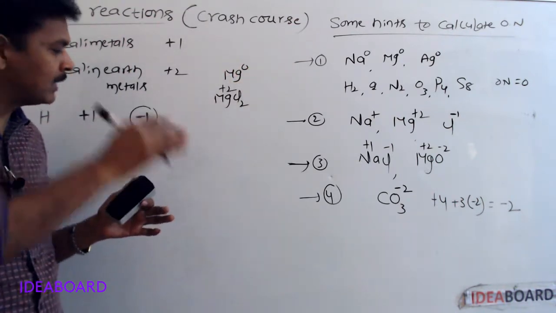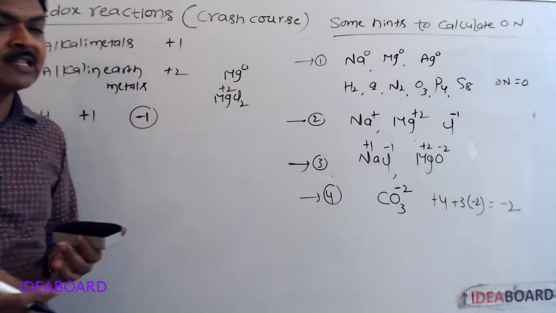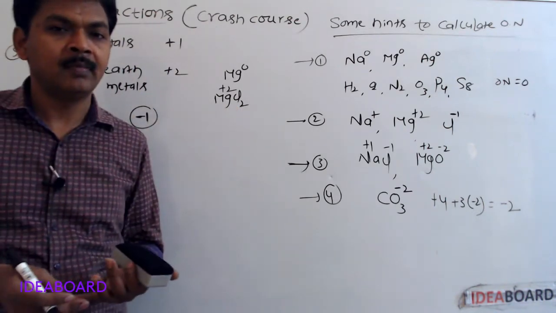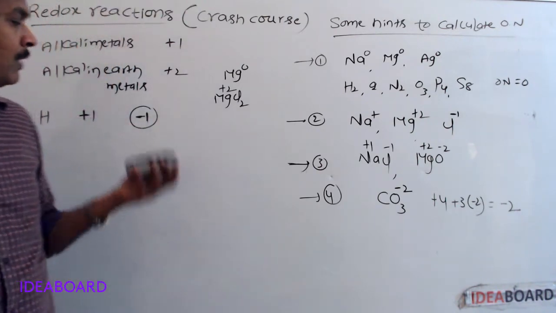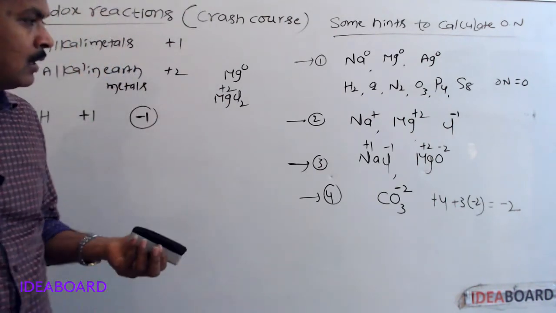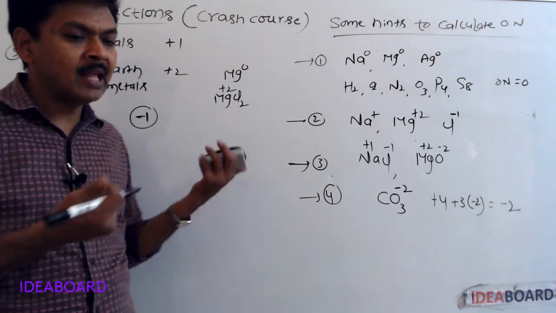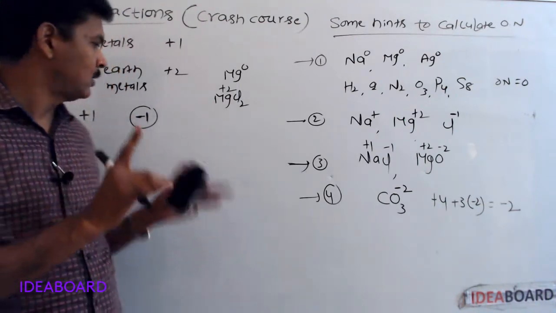Generally metals are less electronegative, or more electropositive. So when hydrogen combines with metals, hydrogen gains electrons. How many electrons can it gain? Only 1 electron. So -1.